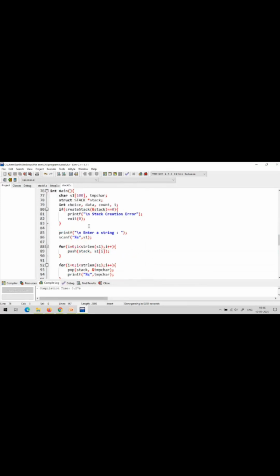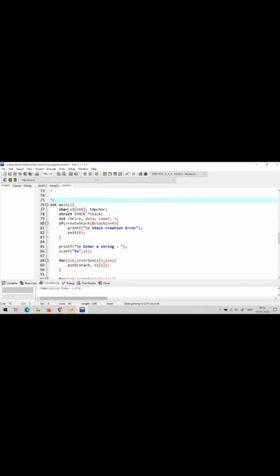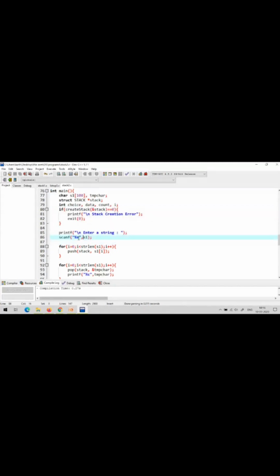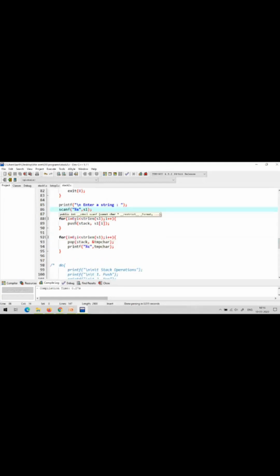Here I have declared one character array, then first I am creating the stack, and getting one string: enter a string, scan of s1. Then i equal to 0 up to string length, I take characters one by one and push into the stack: push of stack comma s1 of i.